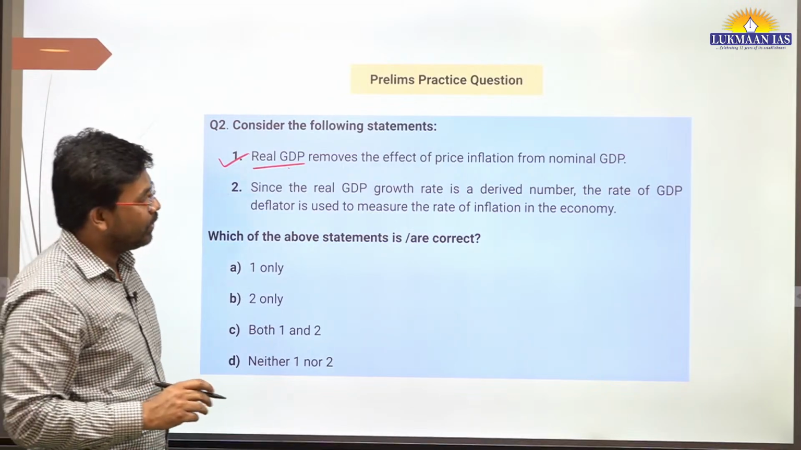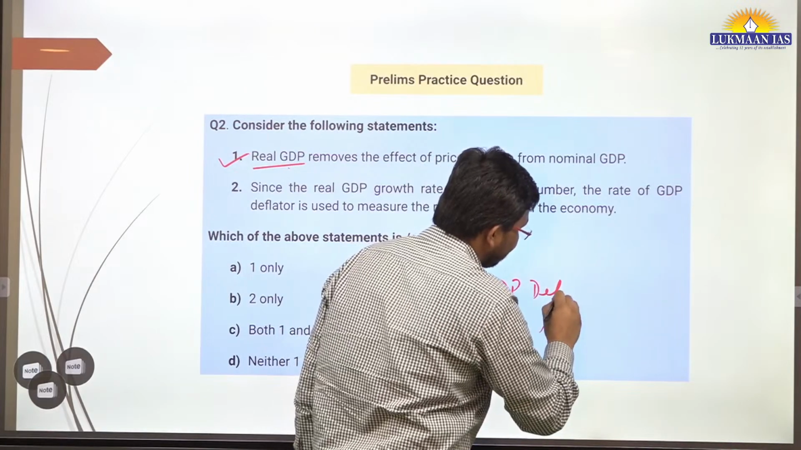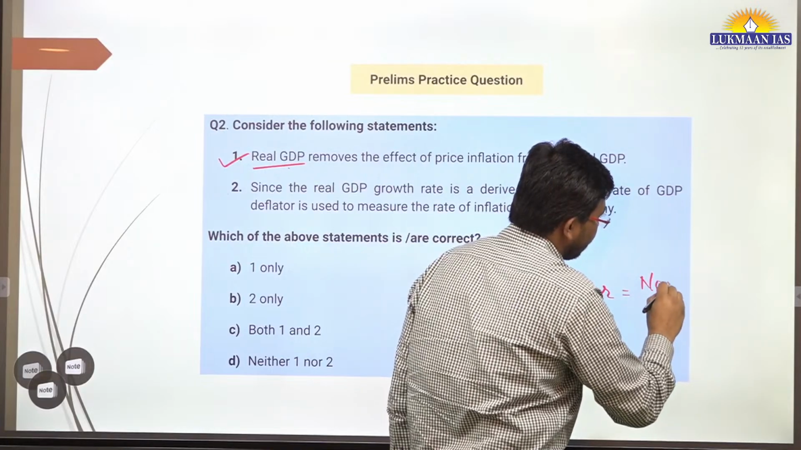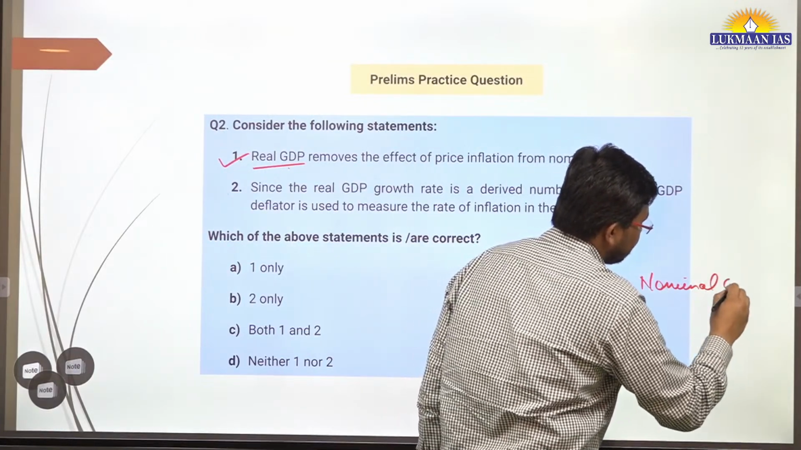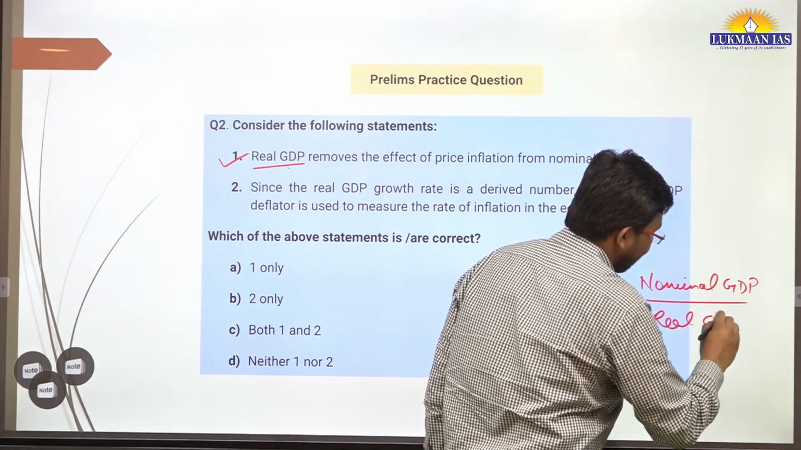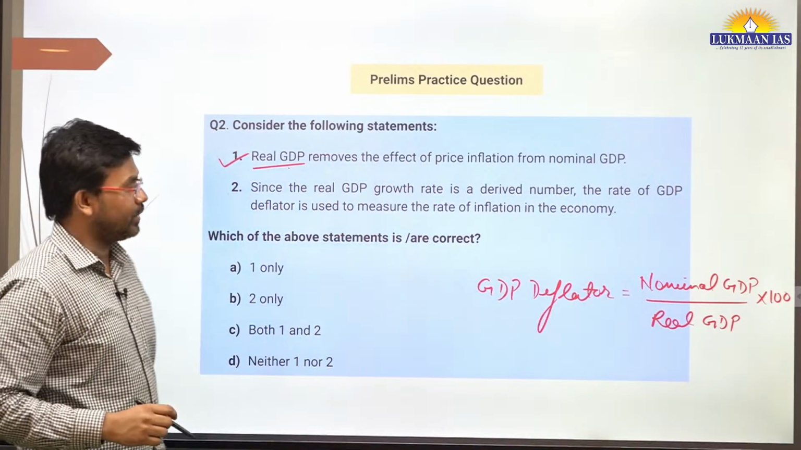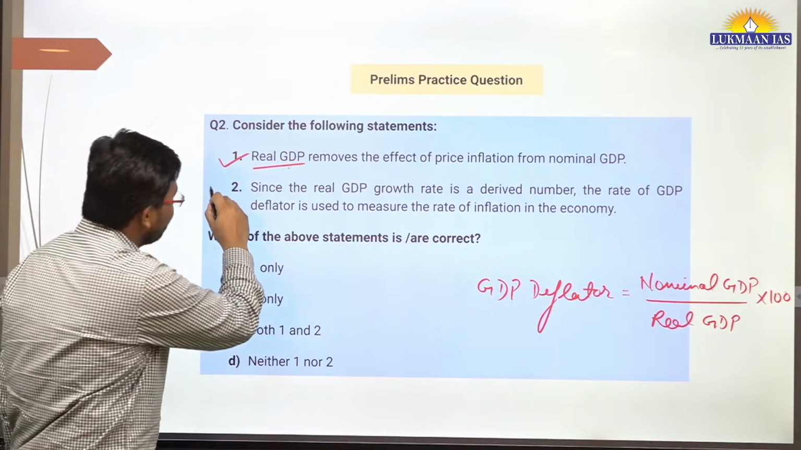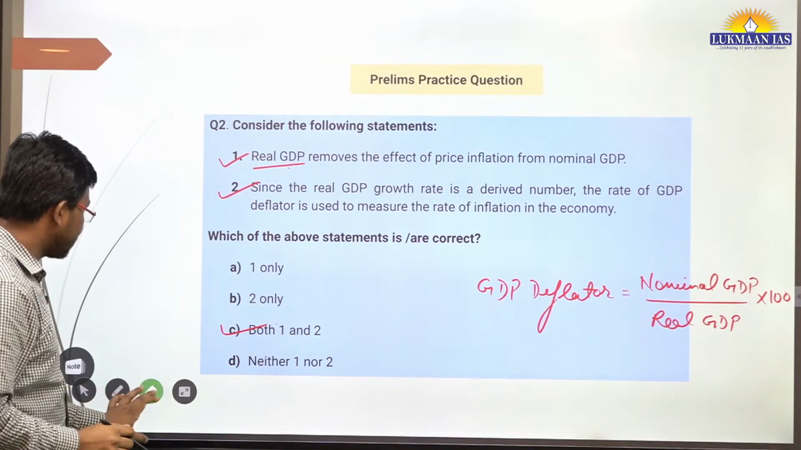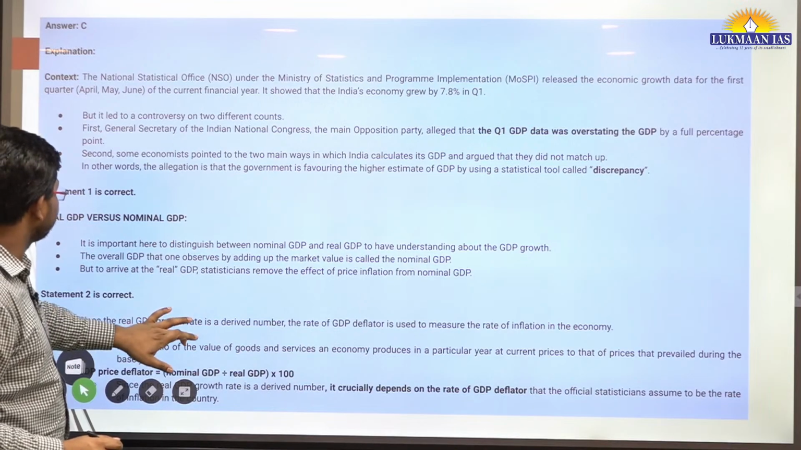Okay, so what is GDP deflator? This GDP deflator is a number that talks about nominal GDP upon real GDP multiplied by 100. Okay, so this is GDP deflator. Okay, so they say this is also right. Okay, so both these statements are right. So correct answer would be both 1 and 2. Option C is the right answer in this case. So we have given explanation also to this.